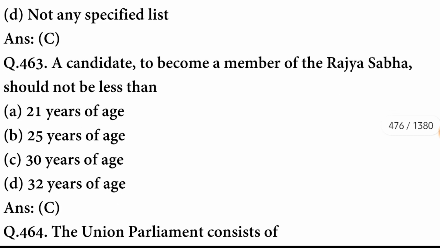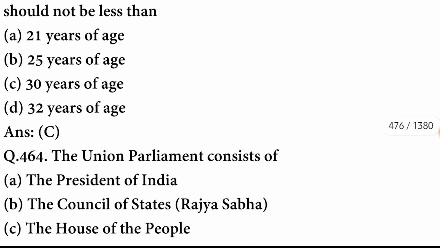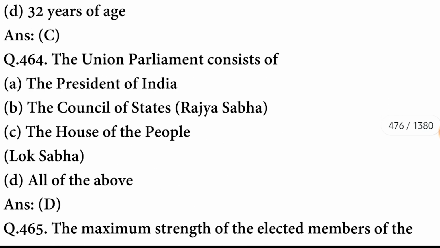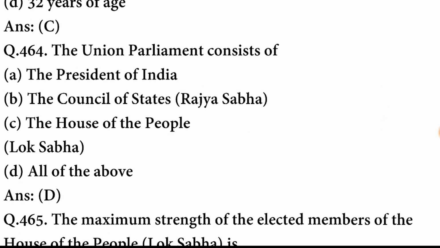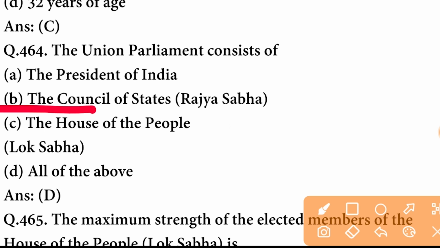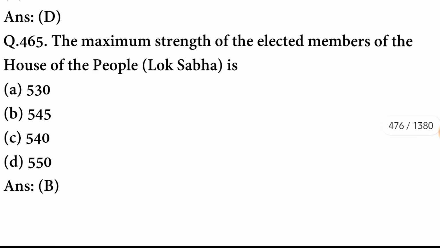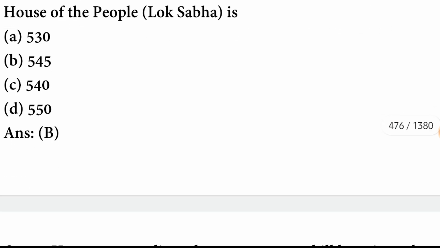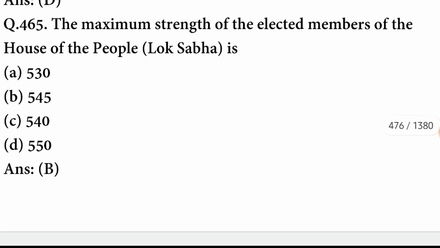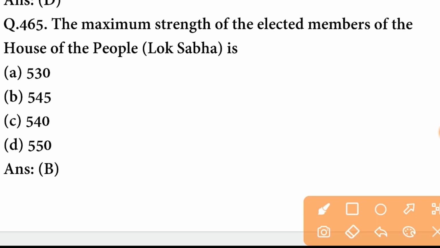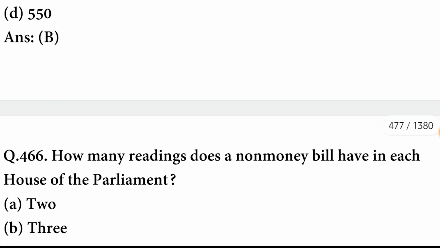A candidate to become a member of the Rajya Sabha should not be less than 30 years of age. C option is correct. The Union Parliament consists of the President of India, the Council of States, Rajya Sabha, the House of the People, Lok Sabha. D option is correct. The maximum strength of the elected members of the House of the People is 545. B option is correct.